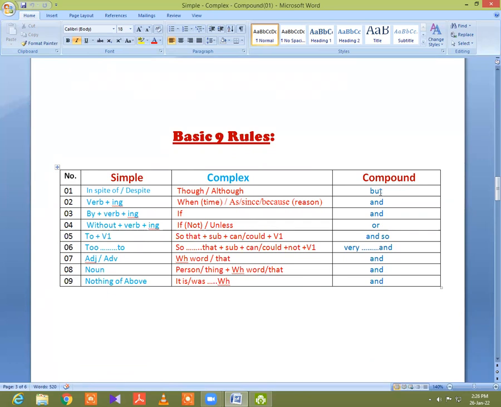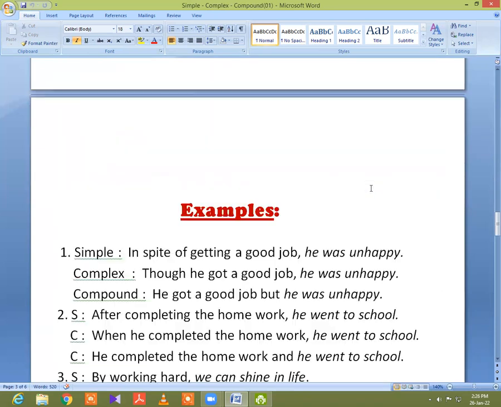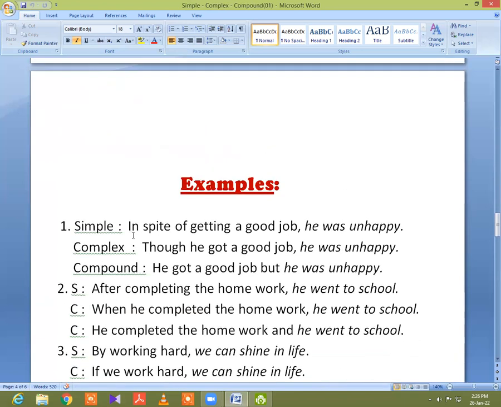So now I will give an example of it. Please notice that this is the first example. The first example is, in spite of getting a good job, he was unhappy. It is a simple sentence. Now I will transform it into complex and compound. So you know that when you find in spite of, you give though in the beginning of complex sentence.